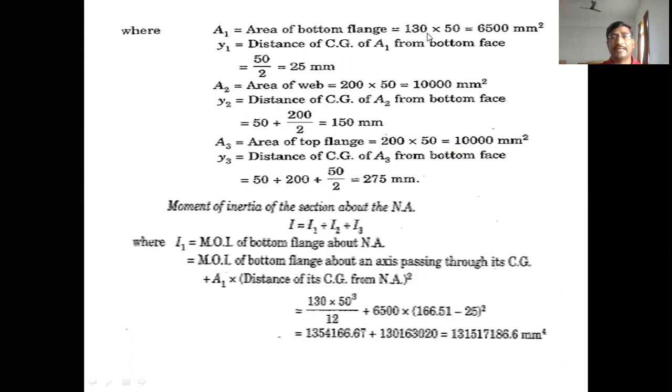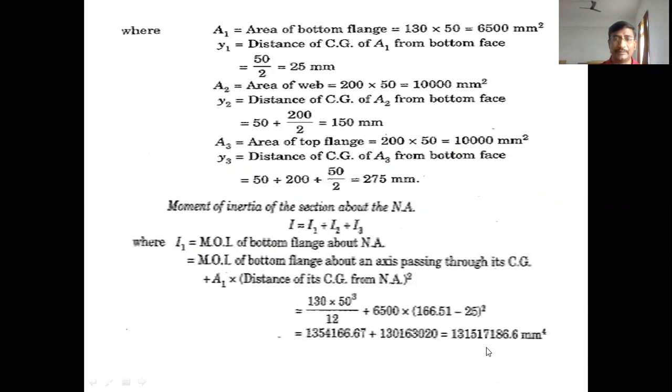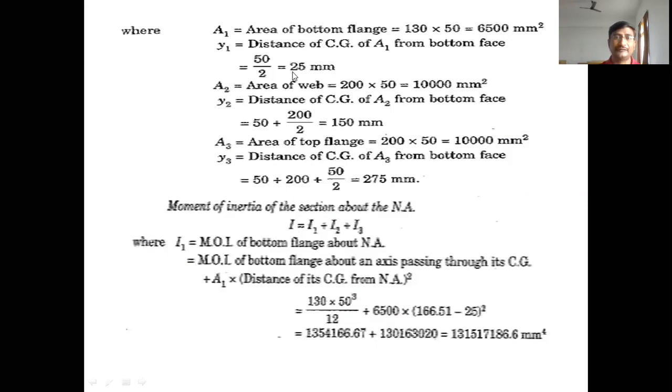So what is the area of the bottom flange? The length is 130 mm, thickness is 50 mm, 130 into 50, 6500 mm square. So Y1 means the distance of CG of A1 from the bottom face. Total thickness is 50. Therefore, center of gravity of the bottom flange from the bottom face is 25. So it is taken as 25. Like that, you have to extract all the data from the diagrams.